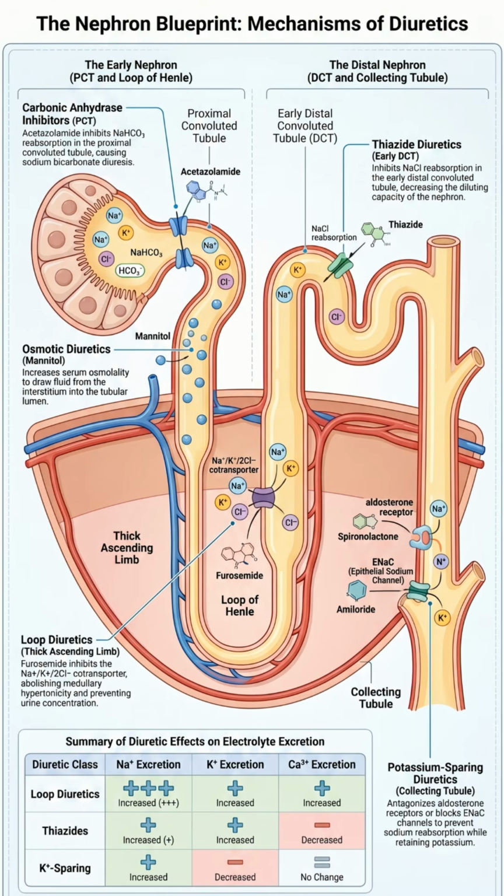The clinical consequence is a mild diuresis accompanied by significant urinary alkalinization and the development of hyperchloremic metabolic acidosis. This mechanism is particularly high yield for its application in treating open-angle glaucoma by decreasing aqueous humor production, and in managing acute mountain sickness by inducing a compensatory metabolic acidosis that stimulates ventilation.